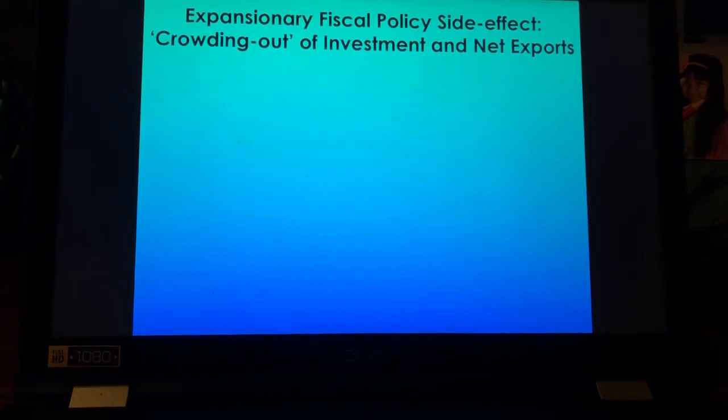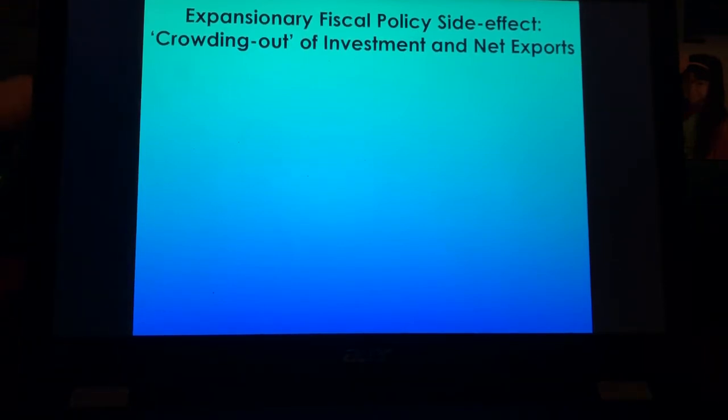Okay, so we're going to talk about the side effects with this. Expansionary fiscal policy's side effect is that it causes crowding out. Expansionary is when the government is spending. And so I want you to think of our whole money supply. We talked about it in our curves as being vertical, that curve. Remember, we talked about it. And when our government, we know that the Fed has money, right? Here is my money pit, okay? And the government is going to start spending, right? They're doing $2 trillion in the stimulus. So they need to borrow some money from the Fed. They're going to be putting their hand in. Can businesses put their hand in to borrow?